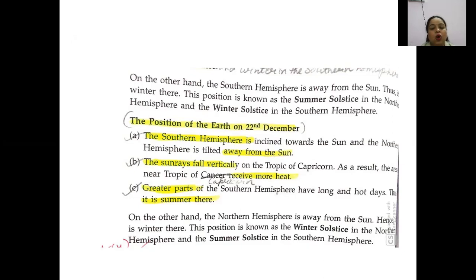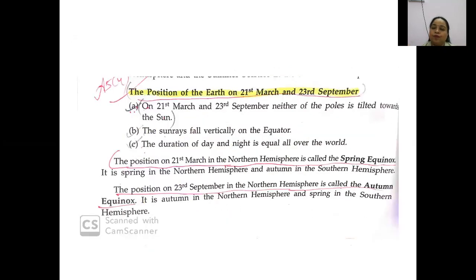So these are the two important weathers which a part of the earth receives. One is summers and another is winters. These two parts have received these two types of seasons. Now we'll study about the third type of season. We have studied about summers and winters. Now we'll study about the next type of season. This is the third and the fourth type of season.